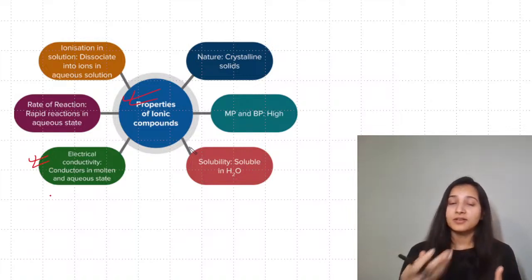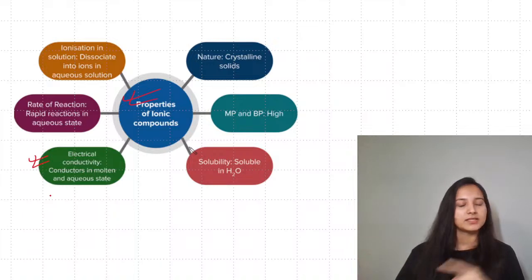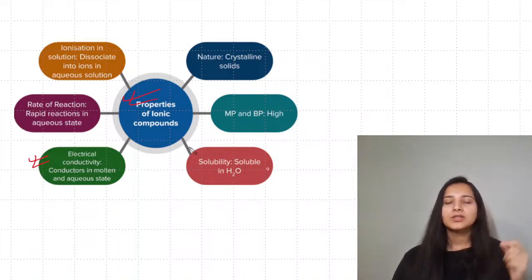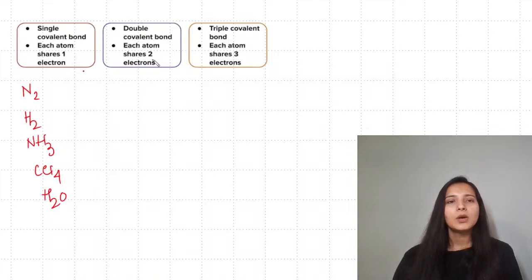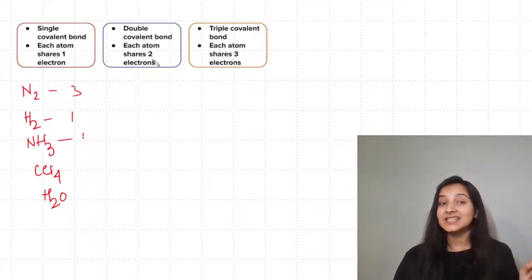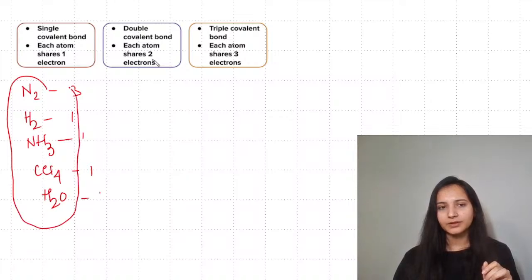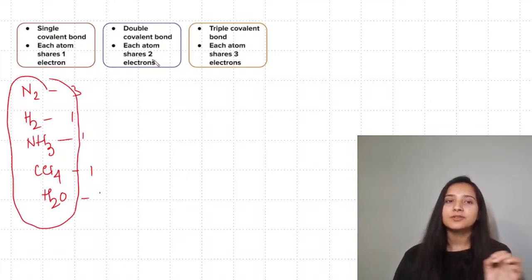You have had questions in your examination twice on why not in solid state. We'll discuss that with the questions only. Ionic compounds are soluble in water, have high melting and boiling points, and are solid in state. Covalent compounds are soluble in organic solvents and have low melting and boiling points. When we speak about the types of covalent bonding, single, double and triple are there. Nitrogen will go for a triple bond, hydrogen a single bond, ammonia has 3 single bonds, CCl4 has 4 single bonds, water has two single covalent bonds, and carbon dioxide has double covalent bonds. The names of these compounds I have written on the screen because they have been mentioned in your scope of syllabus.